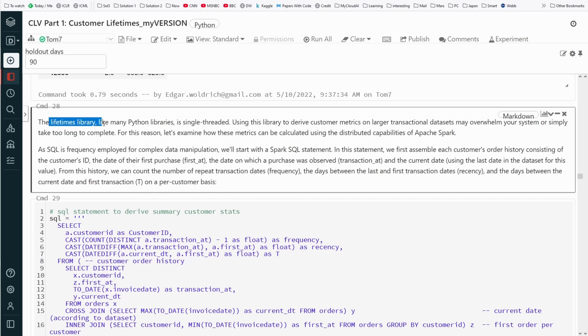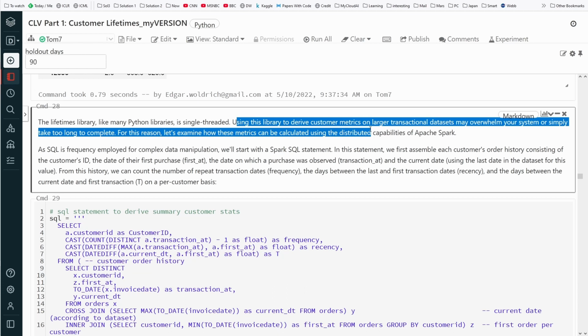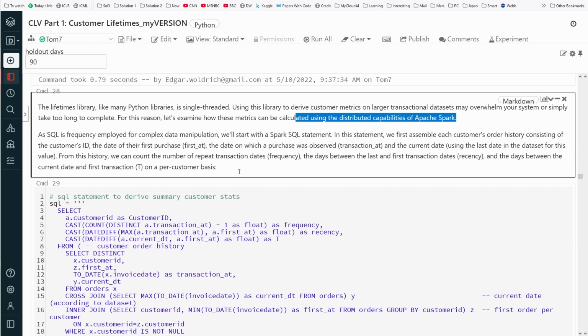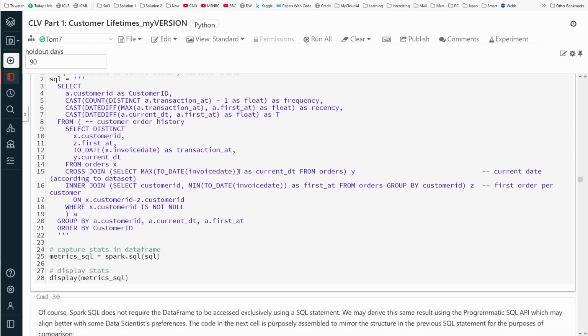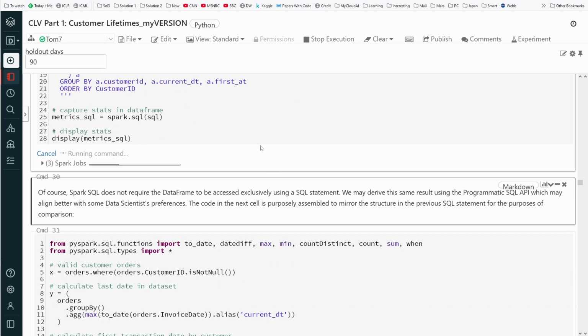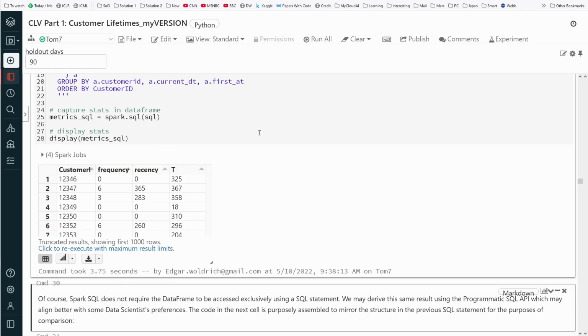As the Lifetimes library is a single-threaded Python library, using it to derive customer metrics on larger transactions may overwhelm your system. Of course, we have the distributed capabilities of Apache Spark. Spark SQL statement, okay. I'm not interested in SQL right now, just have a look at the procedure.